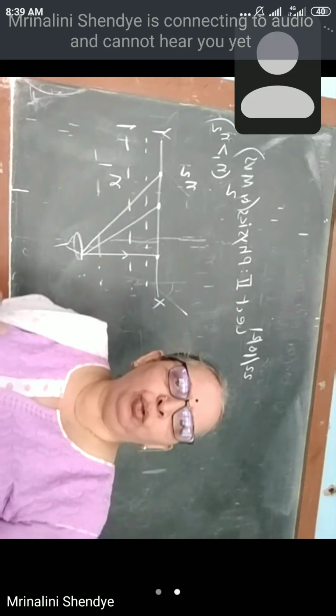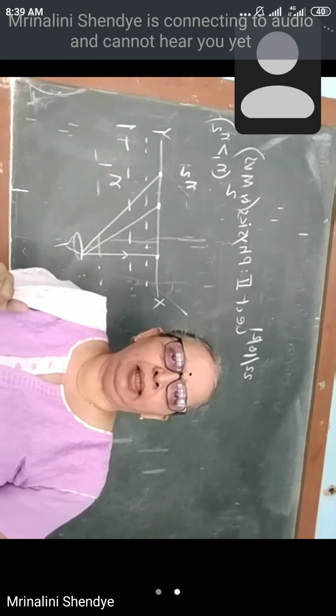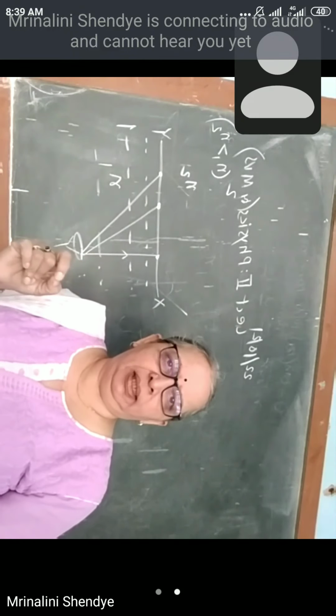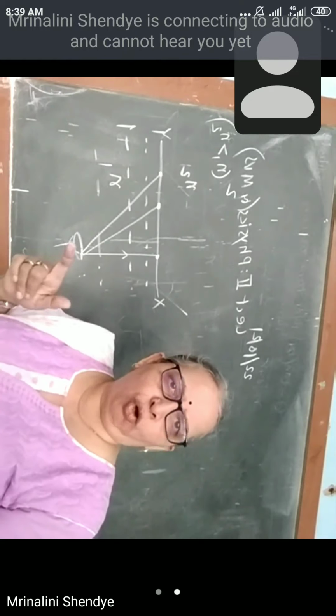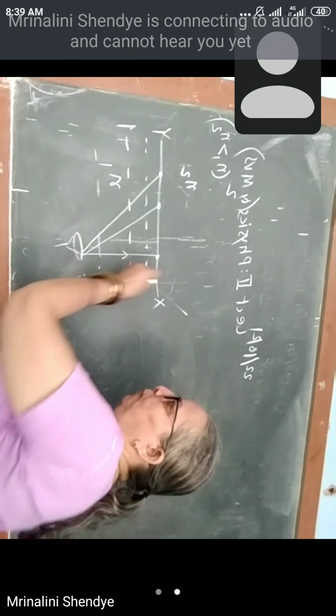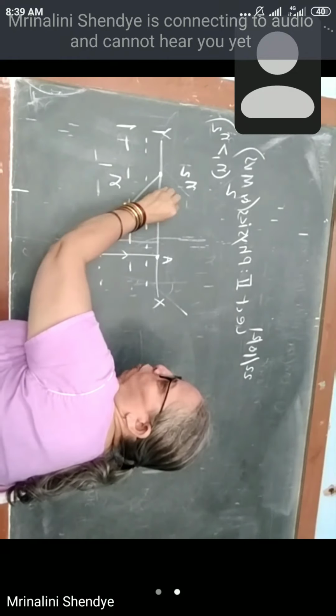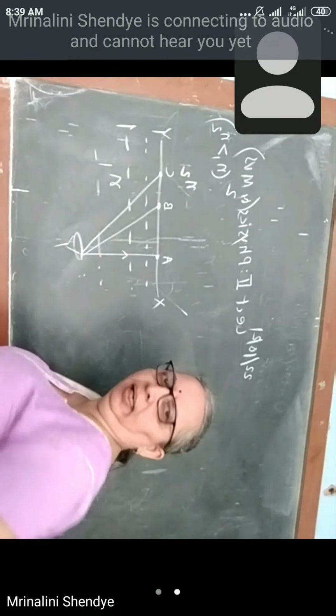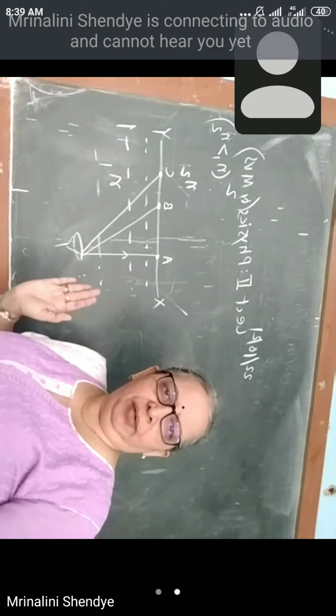What do we have to do to find the angle of incidence at the point of incidence? We have to draw the normal to the boundary surface. Suppose this is point A, this is point B, this is point C. Everywhere I is different.